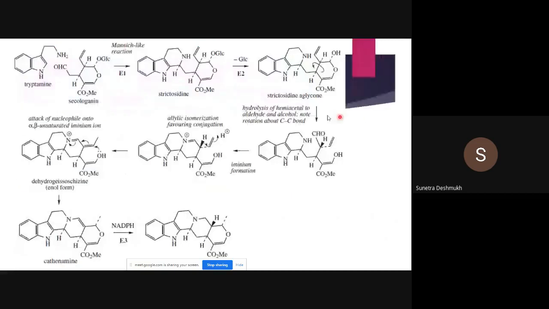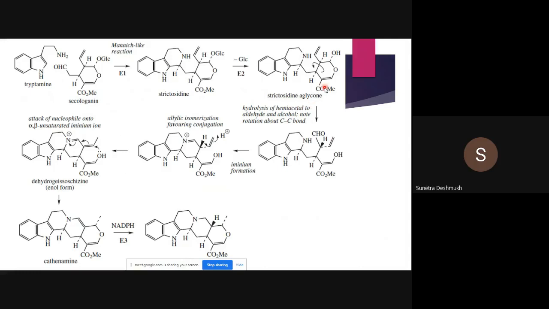Let's see this biosynthetic pathway. Tryptamine and secologanin, by a Mannich-like reaction, give strictosidine, with the help of enzymes.